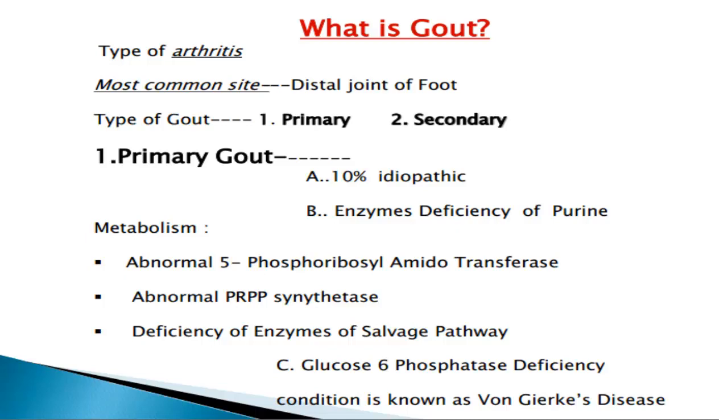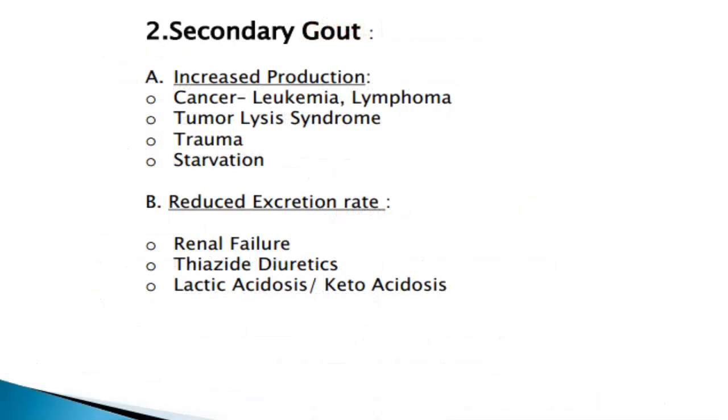Now, secondary gout. Causes of secondary gout may be due to increased production or reduced excretion of uric acid.